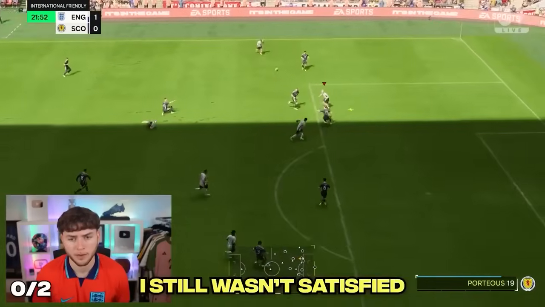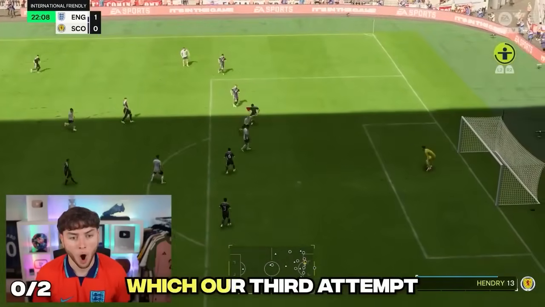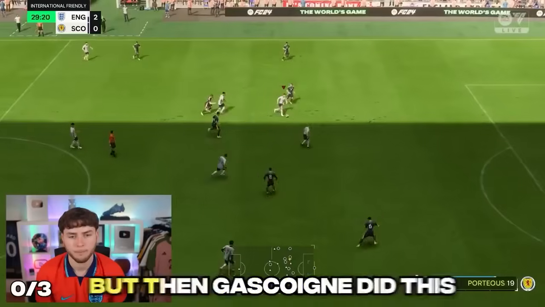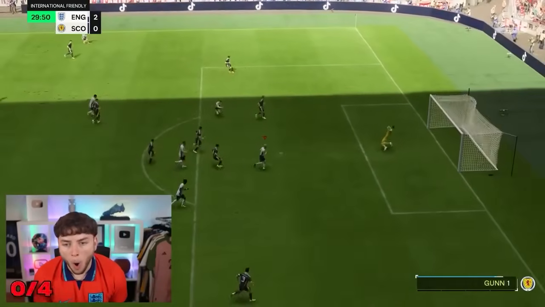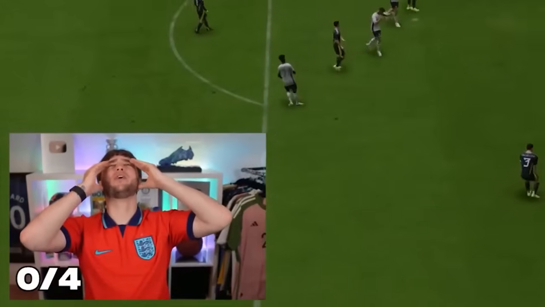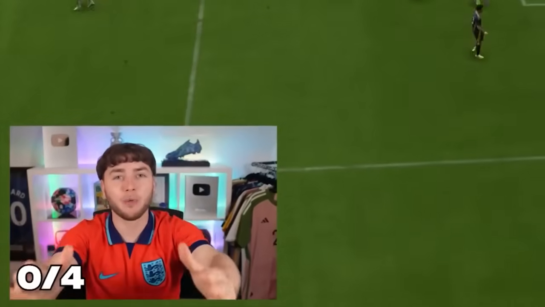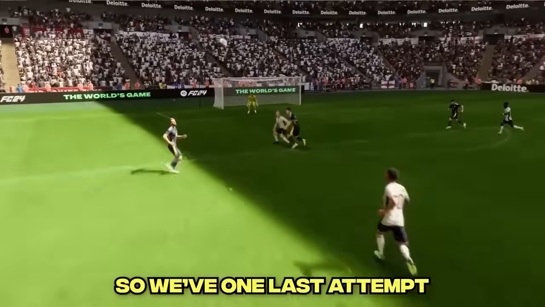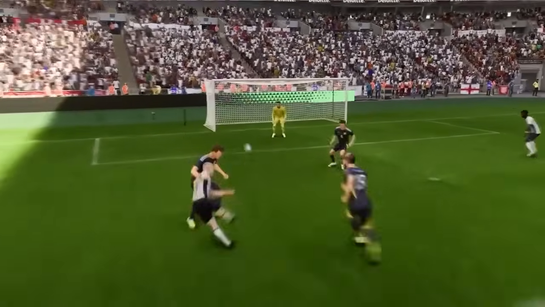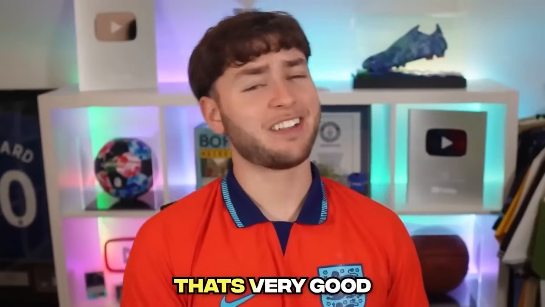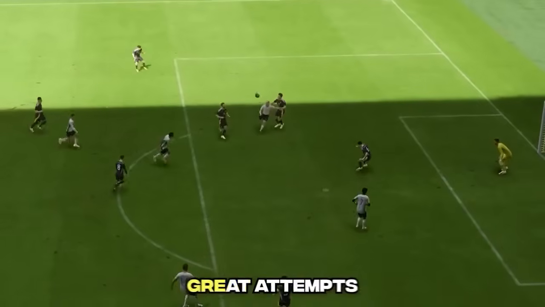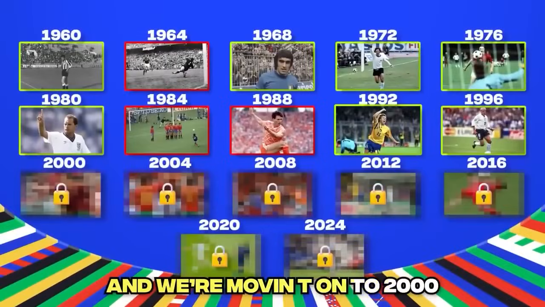I still wasn't satisfied. It needed to be better, which our third attempt definitely was not. But then Gascoigne did this. No! Oh my god, that one was so much better. Why did it go top bins? If that just went bottom bins, I would happily take that. So with one last attempt, we did this. Oh my god. That's very good. And with a few great attempts, I'm taking one of them and we're moving on to 2000.